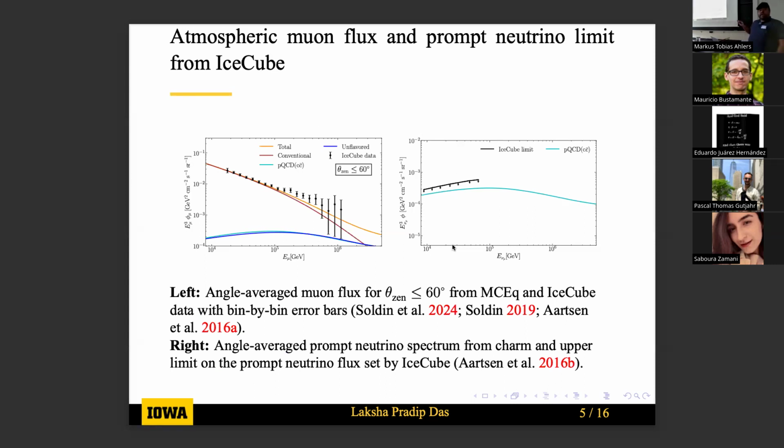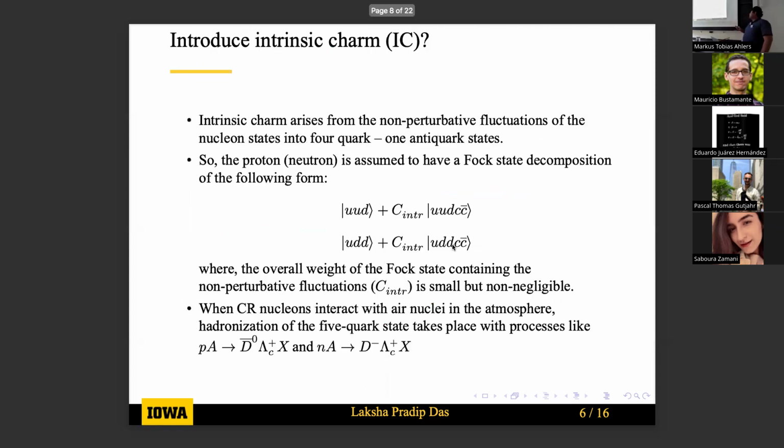We only have an upper limit because at this energy range, the atmospheric neutrino flux is mostly dominated by the conventional part. So they can set only an upper limit depending on the model that they use. The upper limit that we have shown here is based on the ERS model used for the hadronic interactions.